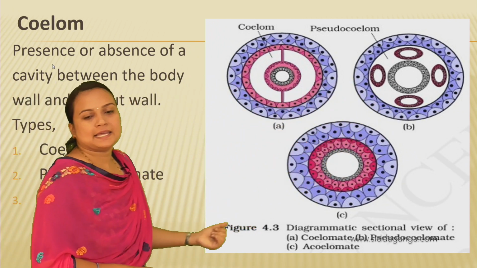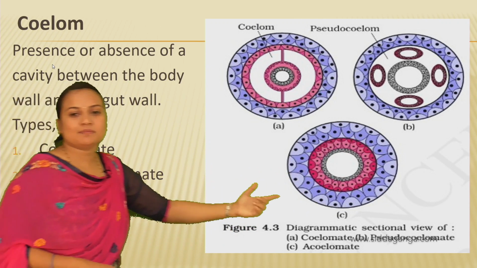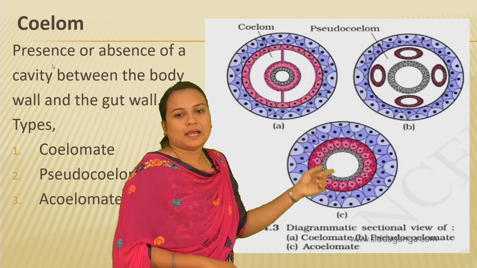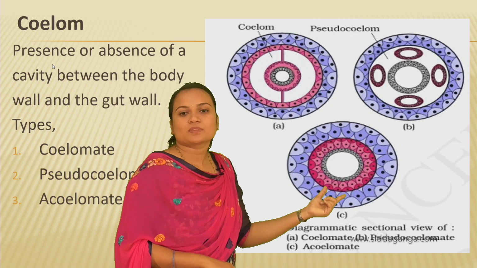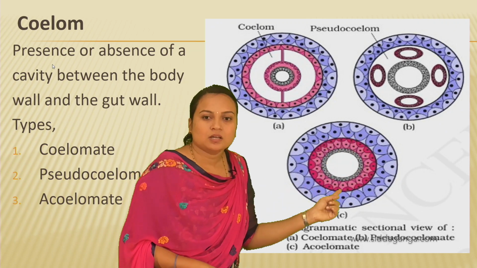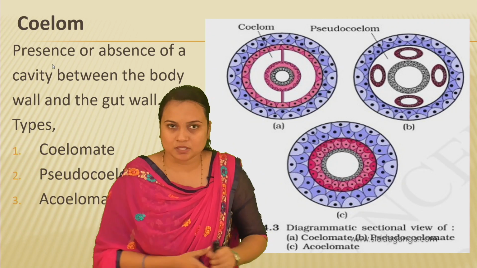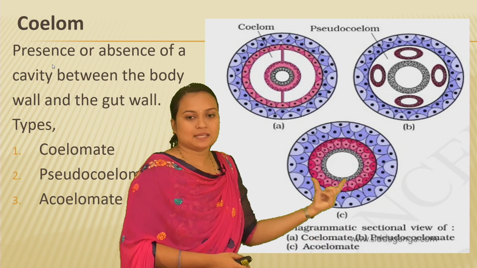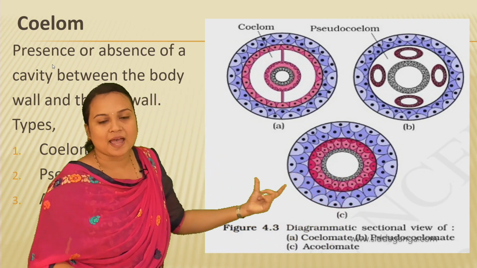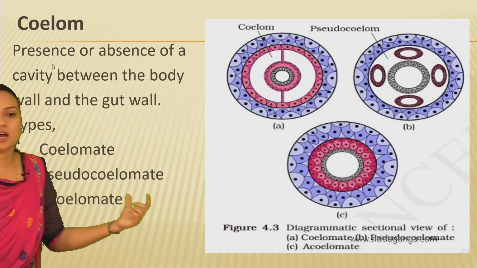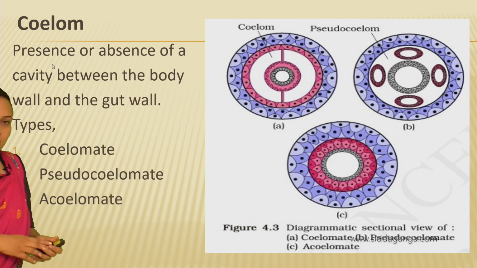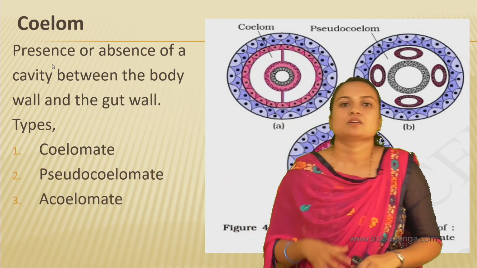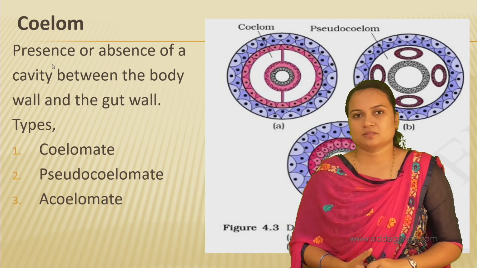And here acoelom. What do you mean by acoelom? Here the ectoderm is the outer body wall, the endoderm is the inner gut wall, and the mesoderm fills the space. The cavity is completely absent, and when the cavity is not present, it is called acoelom, and the organisms which have this condition are called acoelomates. Based on this, classification is done as coelomate, pseudocoelomate or acoelomate.